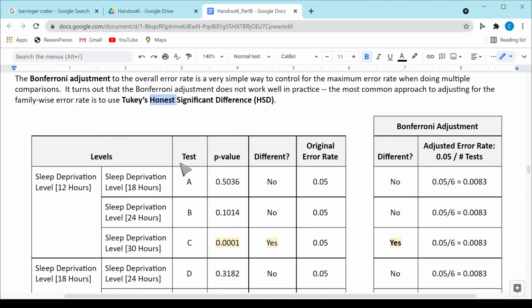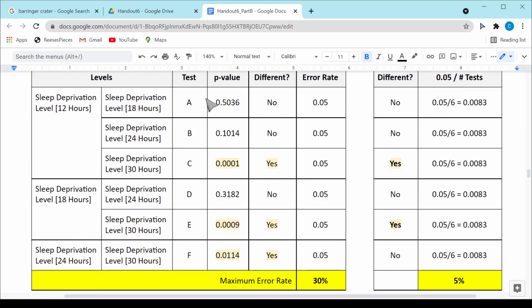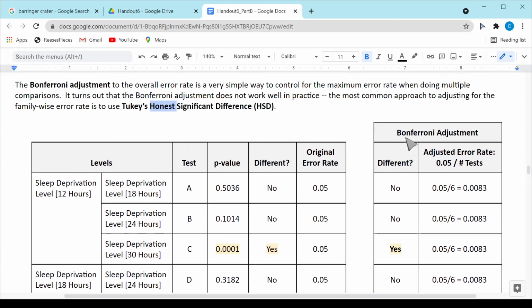So what did we learn here? We do not want to do just a whole bunch of individualized tests and not make an adjustment for that maximum error rate. You have 2 choices. You can either use something simple like Bonferroni's adjustment, or you can do your comparisons using something called Tukey's honest significant difference.